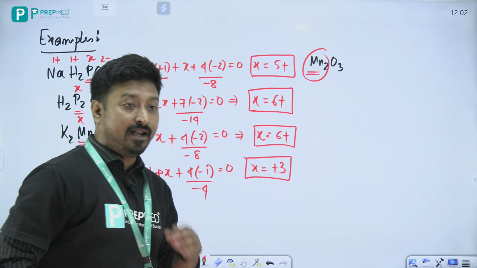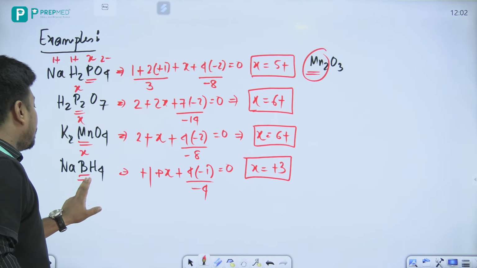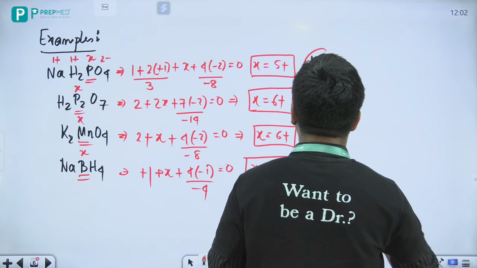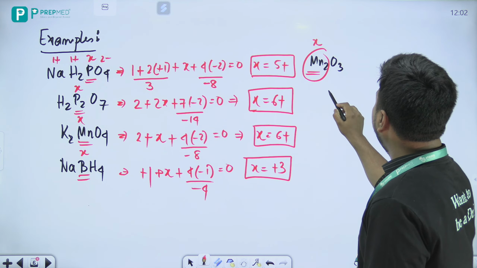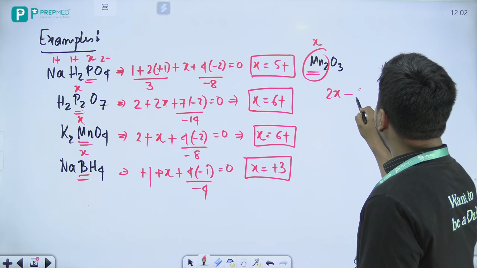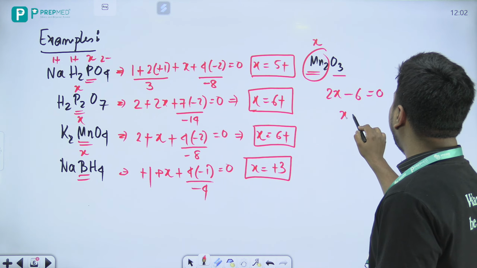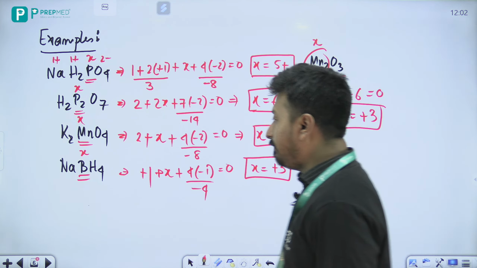Yes, Shreya, you are correct, it will be +3 because hydrogen is attached with an electropositive element, that is boron. এটা শিখিয়েছি. Now here Mn2O3, if I see here very carefully, if manganese is X, then 2X minus 6, I can write 3 into 2, that is equal to 0, so X is equal to +3.